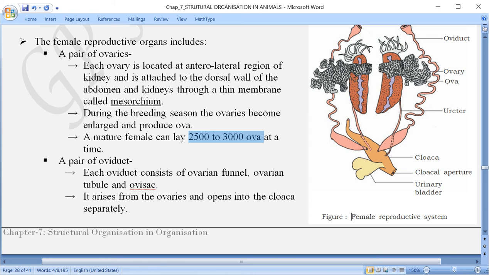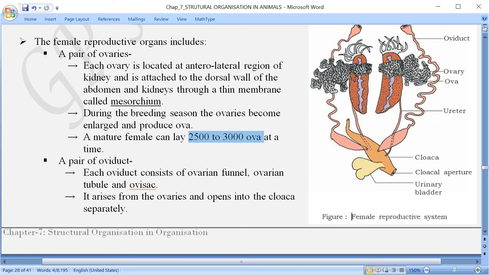2500 to 3000 ova at a time can be laid by an adult female frog. Once again, what is that? A mature female can lay 2500 to 3000 ova at a time.